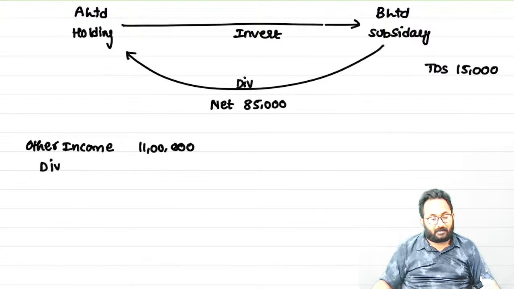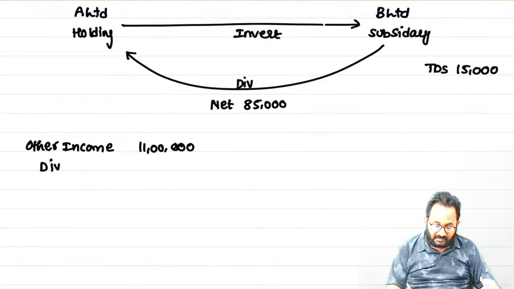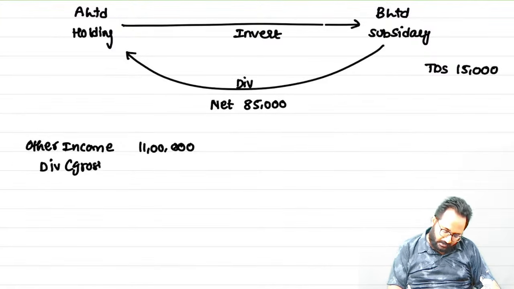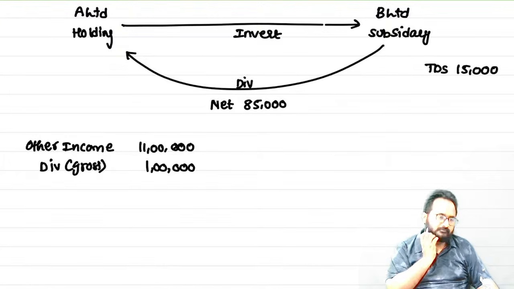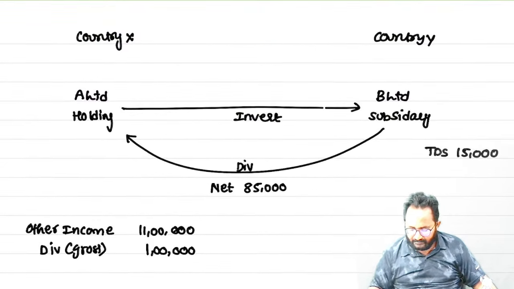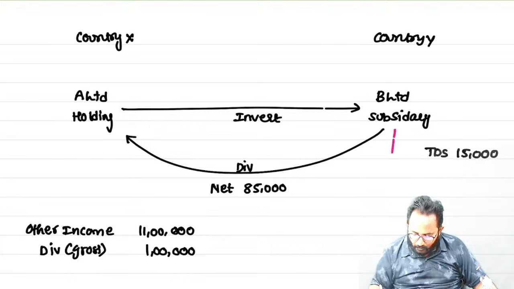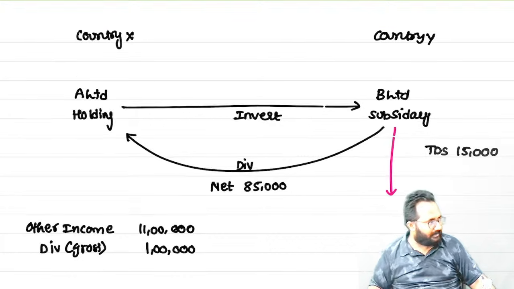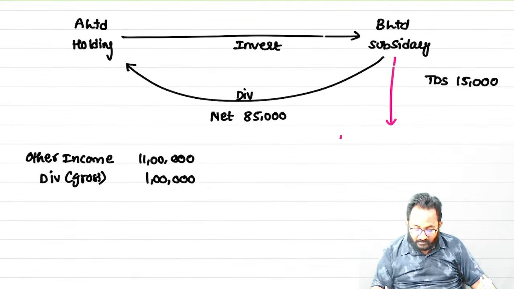Remember, while calculating the total income, in their hands they have to show the gross amount or net amount? Gross amount. How much? 1 lakh. But tell me one more important point. They paid dividend, right? From which profits did they give the dividend?